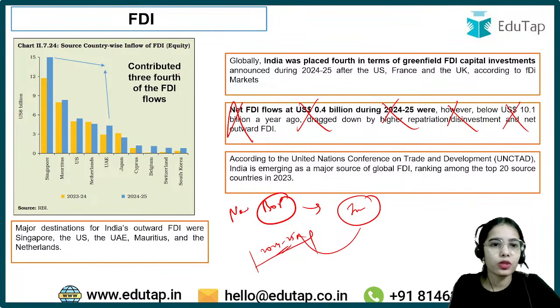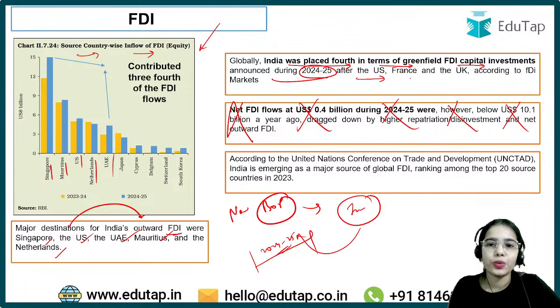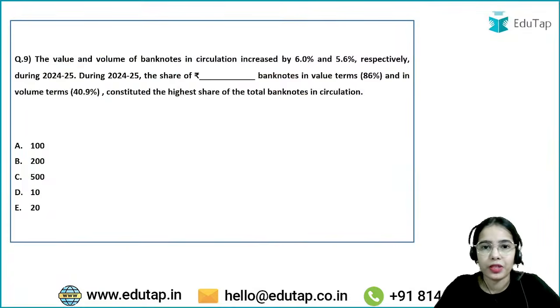Okay. Now source country wise inflow of FDI. So we have received most of the FDI from Singapore, Mauritius, US, Netherlands and UAE, while major destinations for India's outward FDI were Singapore, US, UAE, Mauritius and Netherlands. Okay. Next is globally, India was placed 4th in terms of greenfield FDI capital investment announced during 2024-25 after the US, France and UK. So US, France and UK and India, these are the top 4 countries in terms of greenfield FDI investment, capital investment.